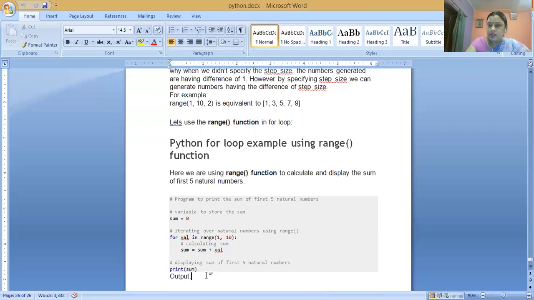So students, in the next class, we will discuss the while loop and programs using the string and list.